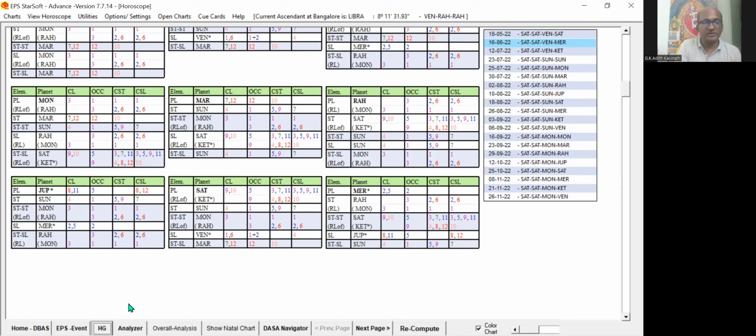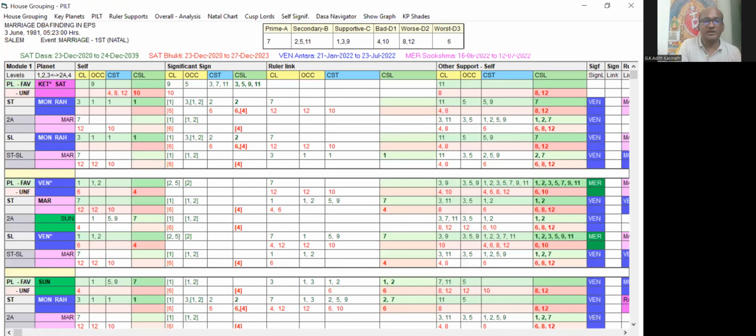You can see there is one more thing called HG. What is HG? House grouping table. In that house grouping table there are many modules and many features. Out of them, the PILT table is one of the important ones. You can see in house grouping we have key planets, PILT, ruler supports, and a lot of other things. Out of them, I'm going to explain the usage of the PILT.